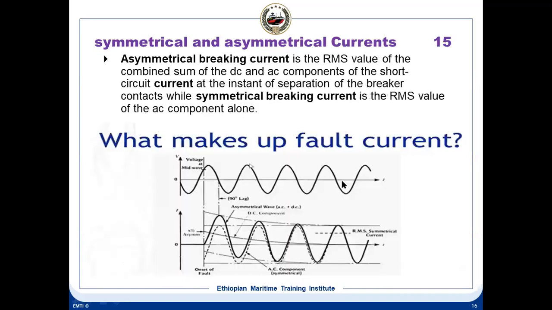You can look at this current. What makes a fault current? You see, this is a proper sine wave. Now here you see, you have a DC component also, this one. This is the DC component, and you have an AC component. The black one is the AC component, and this is the DC component. So this is a fault current.